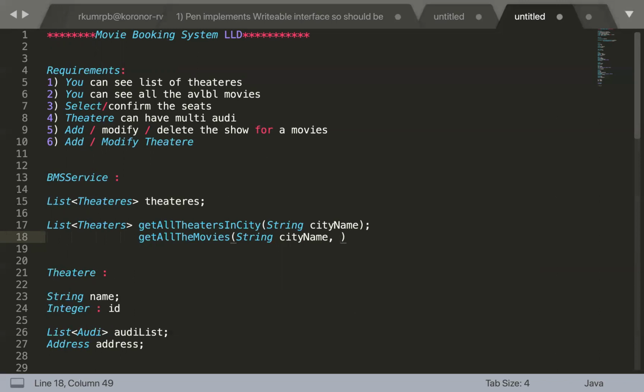For now, whatever information we are showing, we are showing based upon the city name. The segregation we are not doing. So this city can be as small as, let's suppose, 4 or 5 kilometers. Because when you log in to a movie booking system, it will probably be for an area. Let's suppose you are showing all the movies for North Bangalore or Bangalore.